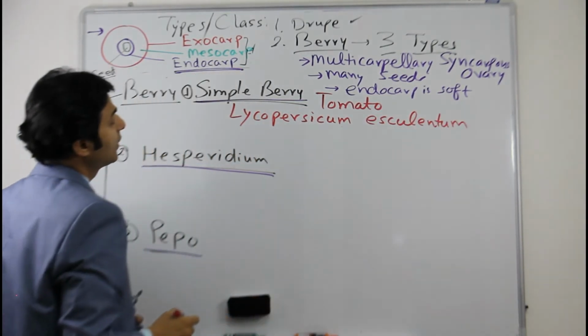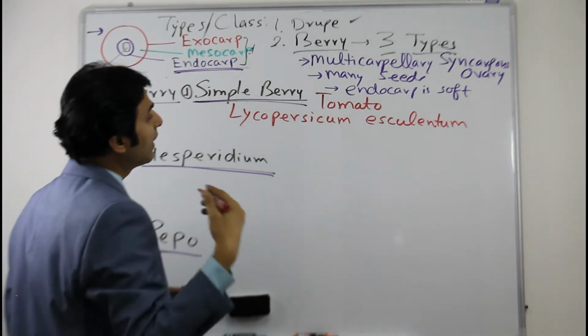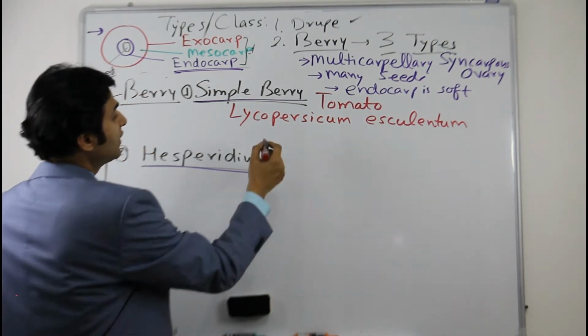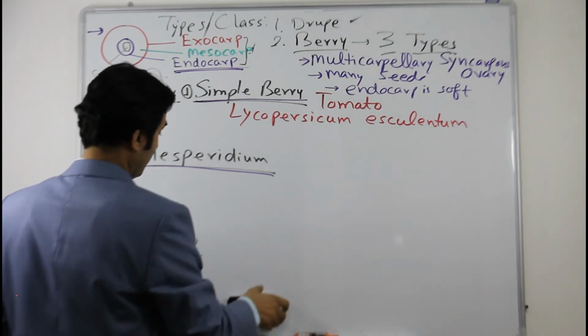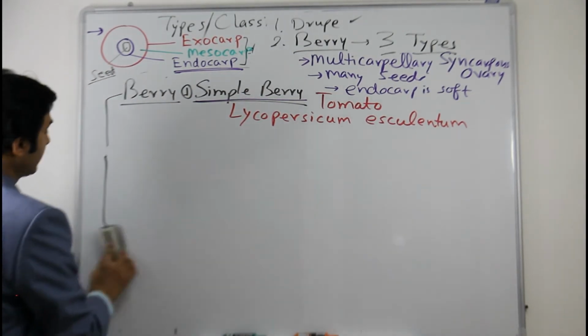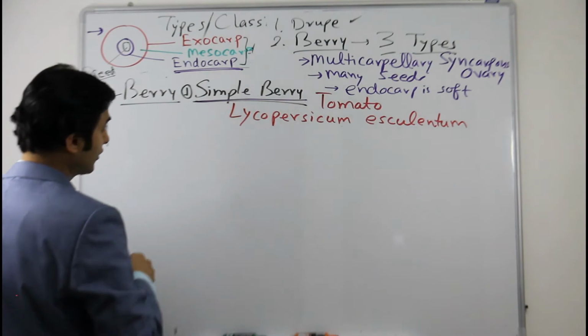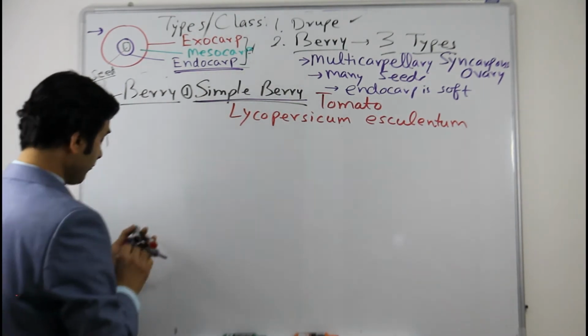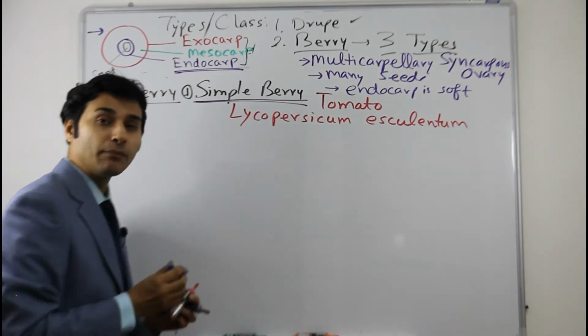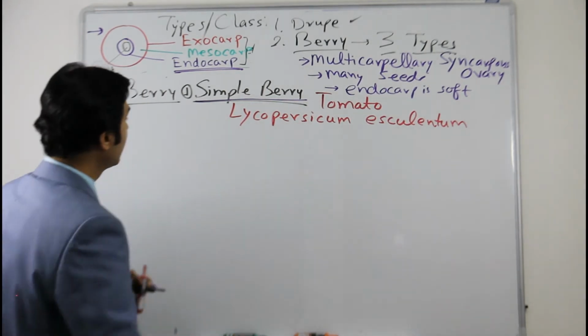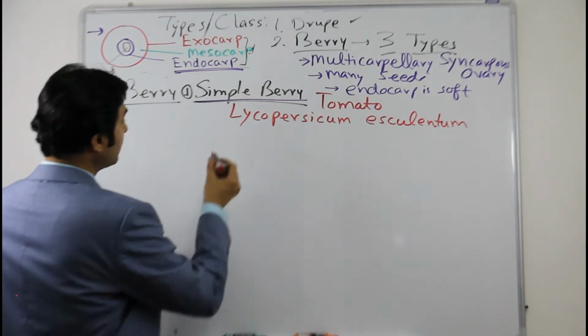And all the members of plant family Solanaceae are berry fruits. Lycopersicum esculentum is tomato.